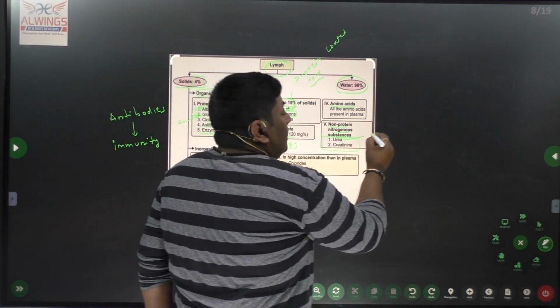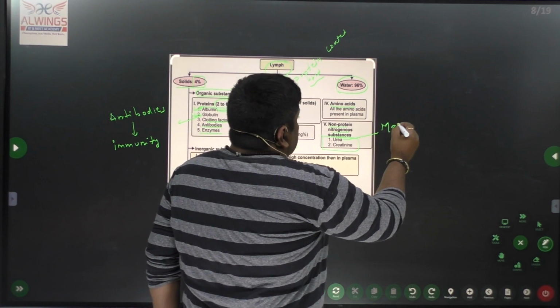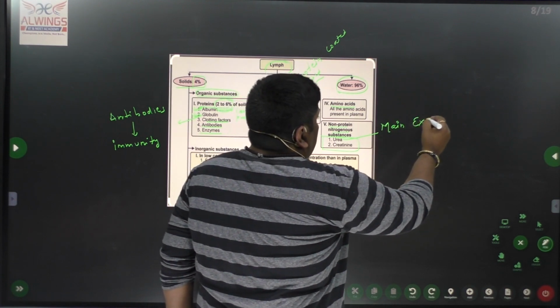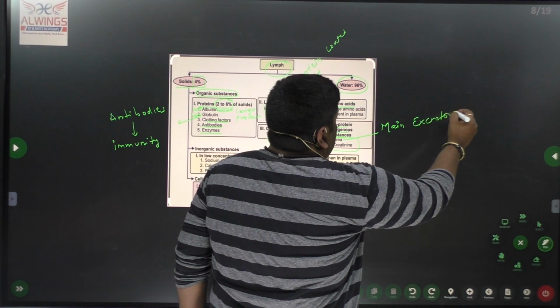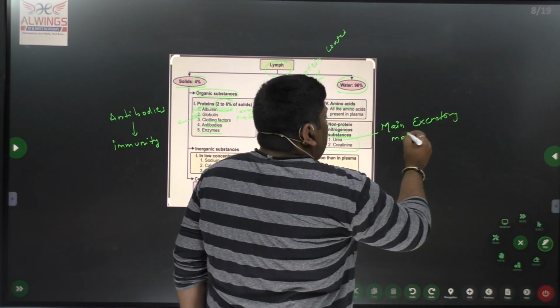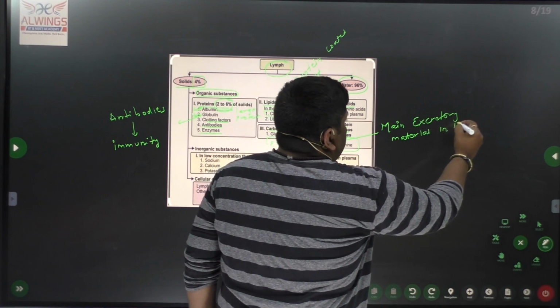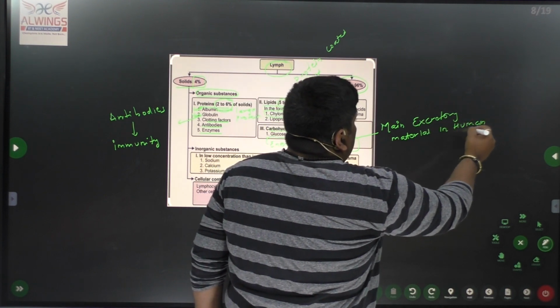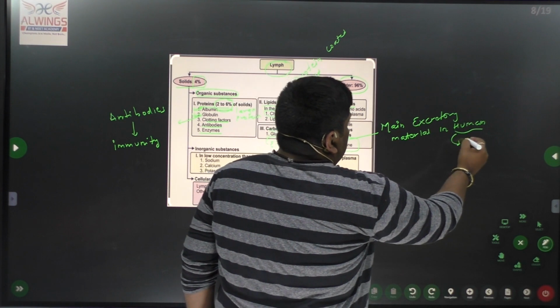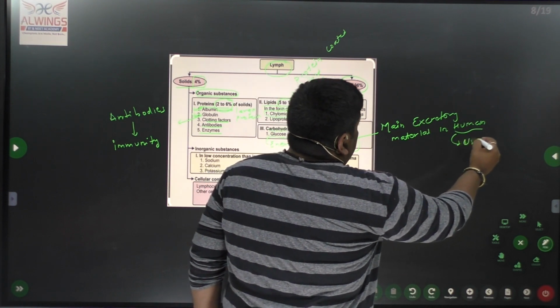Urea is the main excretory material in humans or in mammals. In humans it is the main excretory material which is released through urine.